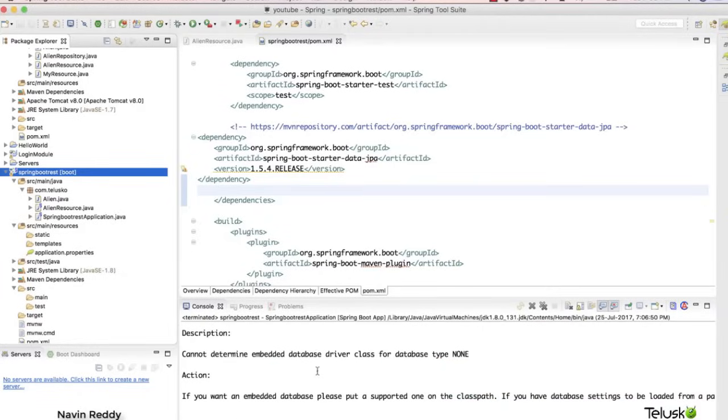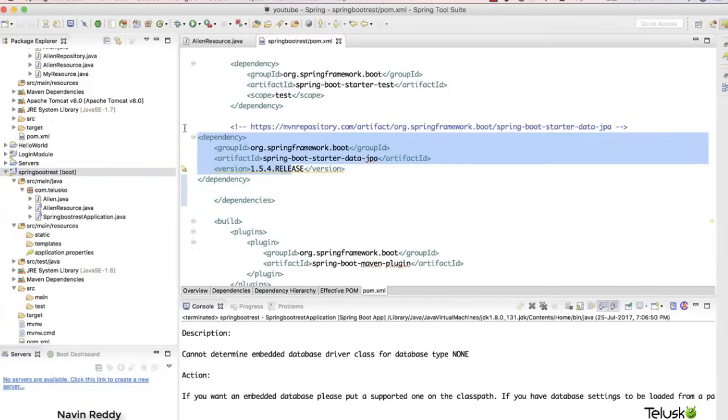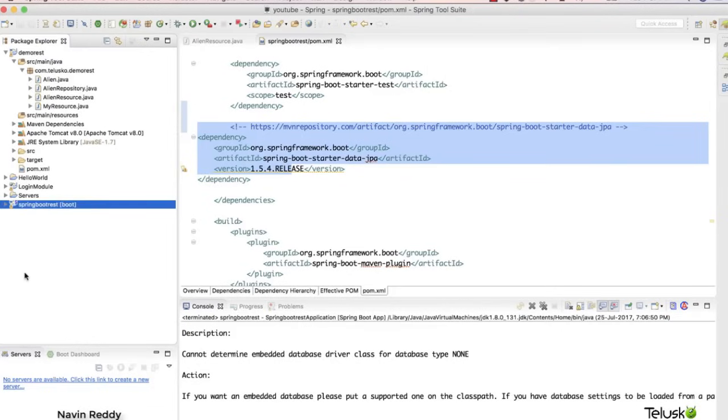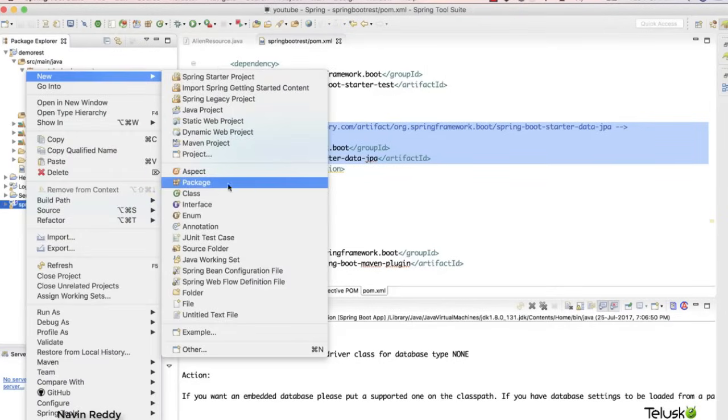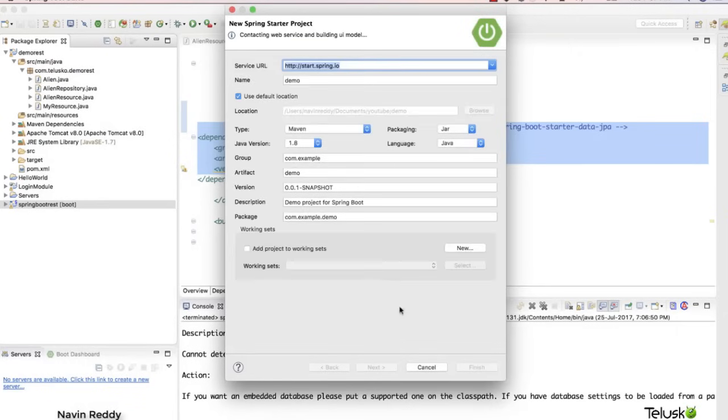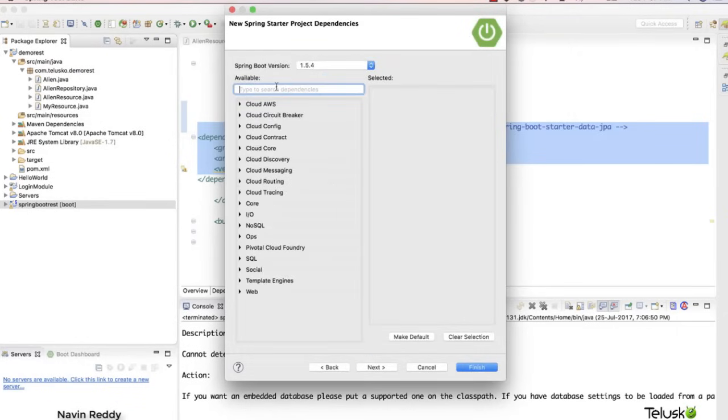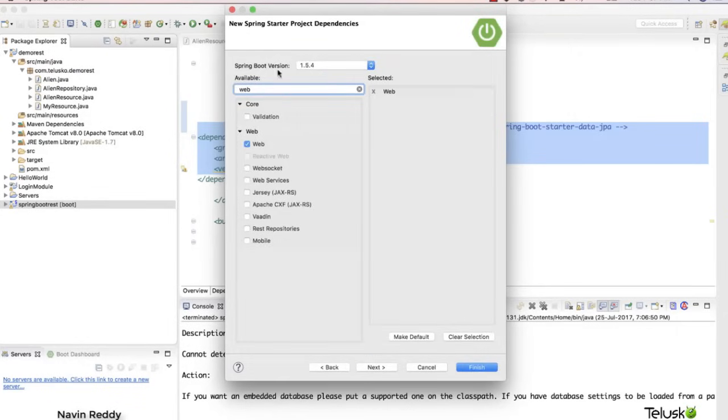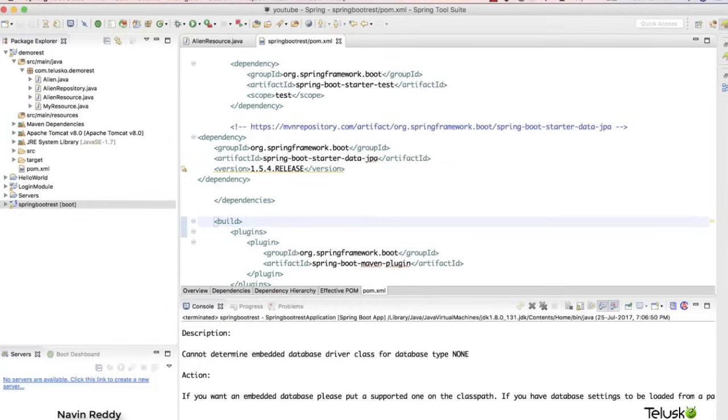Okay, before solving that error, I want to tell you one more thing. Let's say you want to create a project and you're sure that you will be building a project which will have both REST and JPA. While you're creating the project, at that time itself, you can mention that you want to work with JPA, so you don't have to manually add this dependency. Again, it's very easy. You can just right click here and say new Spring Starter Project, and you can mention the default stuff. Here you can mention I want web, and you can mention JPA. So you don't have to manually add a dependency. But let's say we have added this dependency, right?